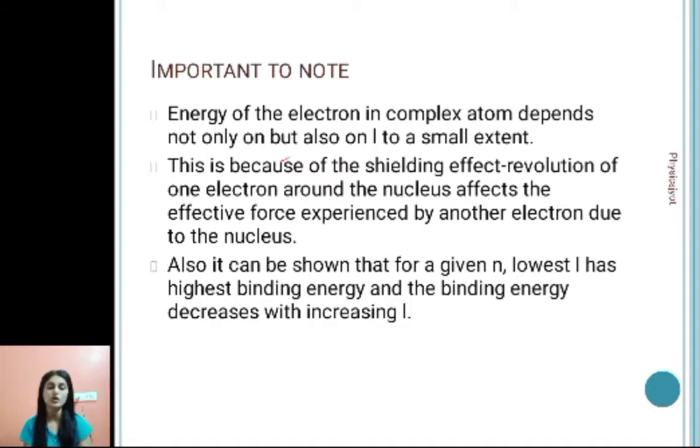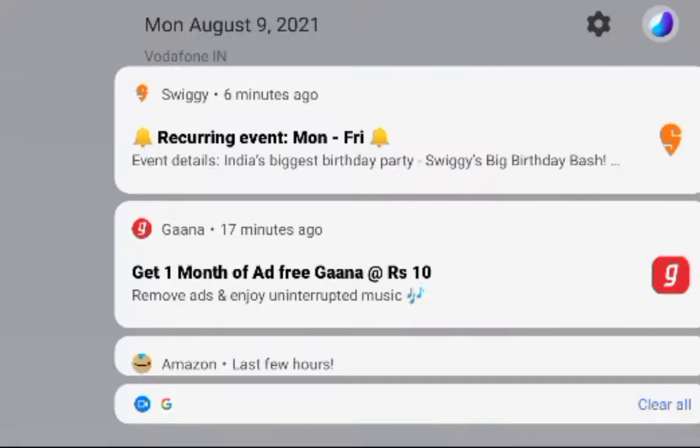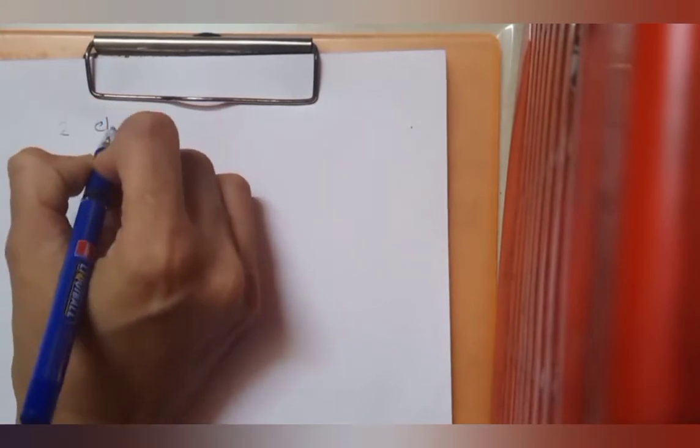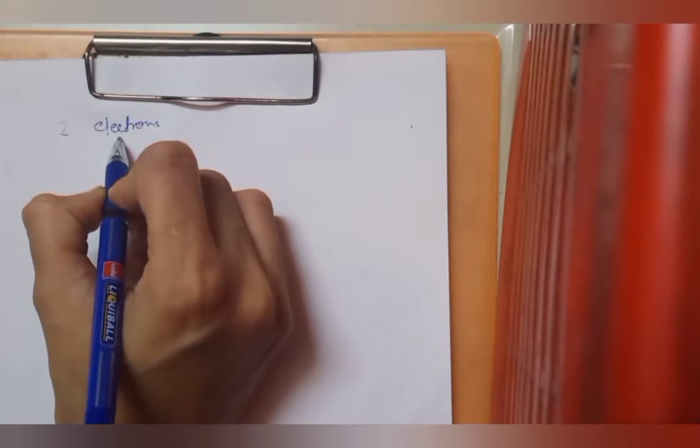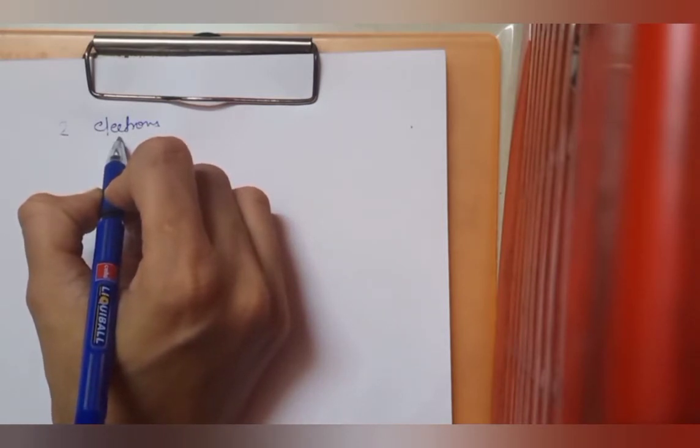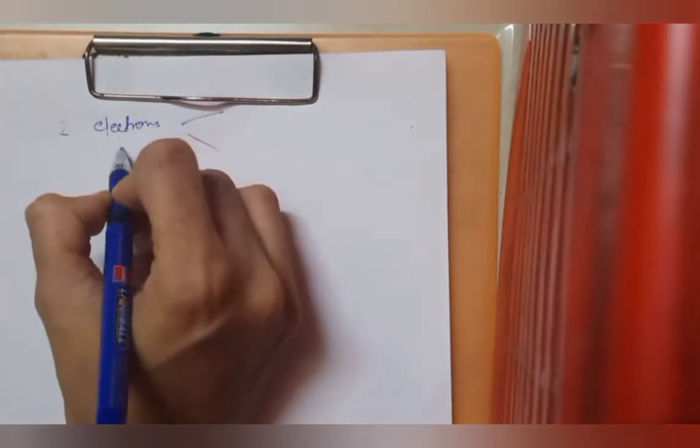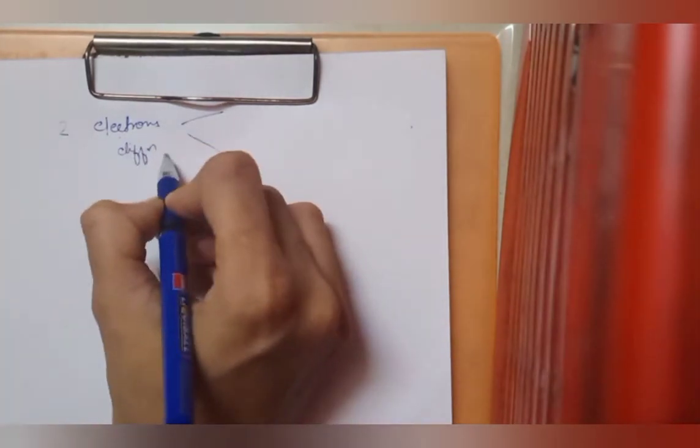Now let us talk about electronic configuration in more detail. Let us try to understand how we write electronic configurations and the details about it. So suppose I have 2 electrons, and these 2 electrons have different values of n. That means they belong to different shells.